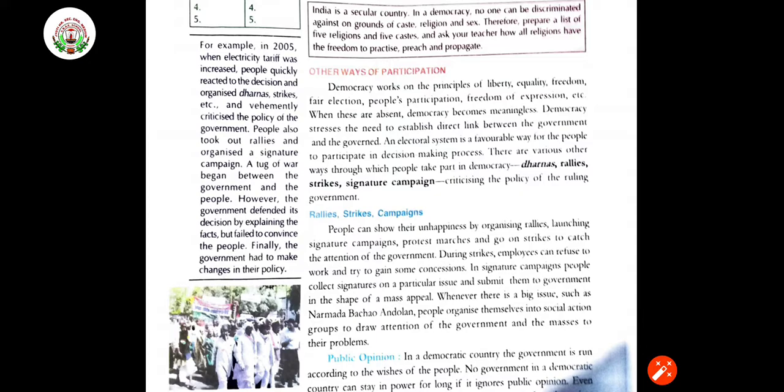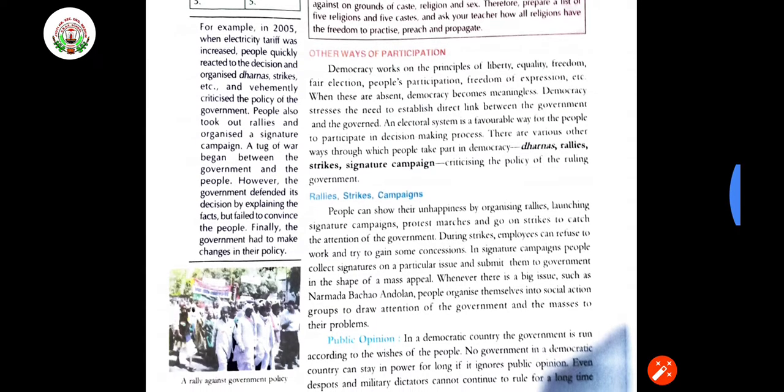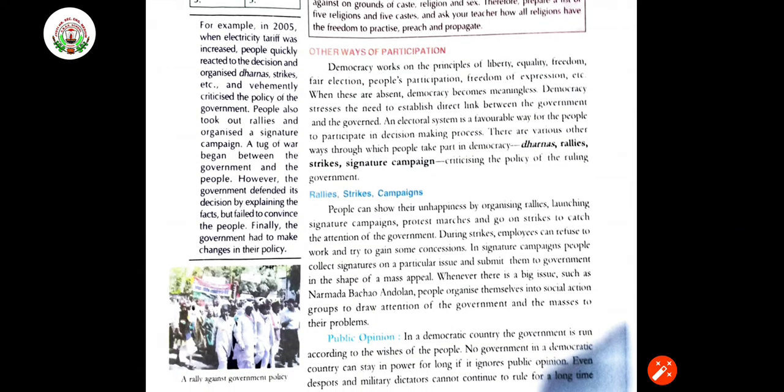People can't force anyone to give the vote to a particular person. That is the people's choice, people's participation, right? When these are absent, democracy becomes meaningless. If it is done forcefully, then definitely democracy does not exist.